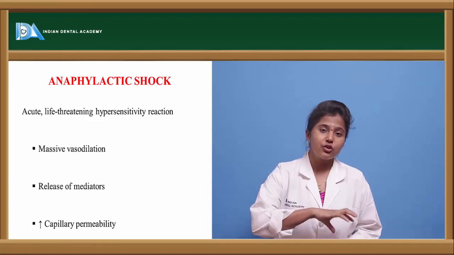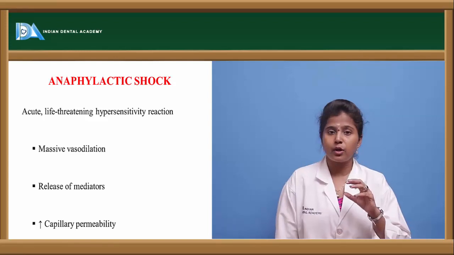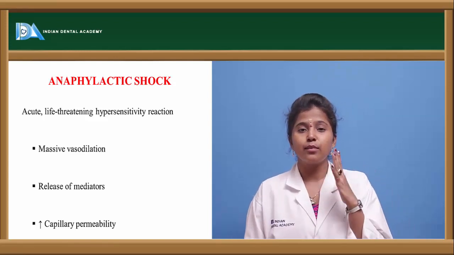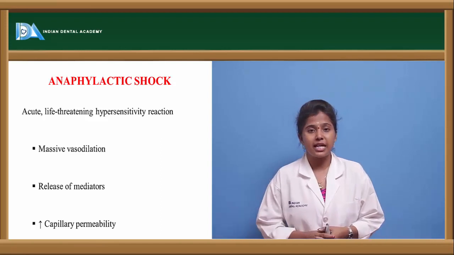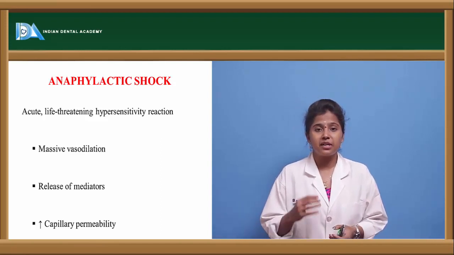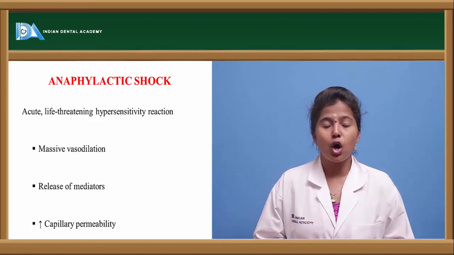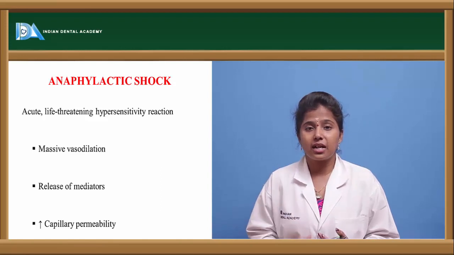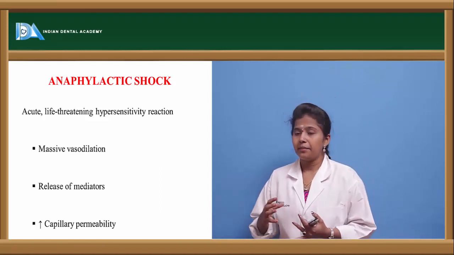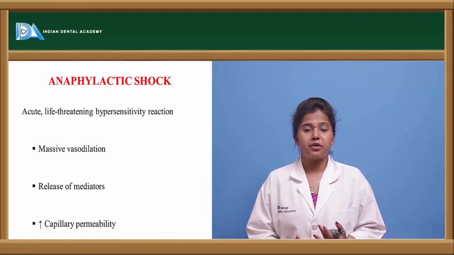If these allergic reactions worsen, then anaphylactic shock can be observed, because once the allergens are released in larger amounts, there occurs vasodilation, and because of the vasodilation there will be decreased blood pressure again.